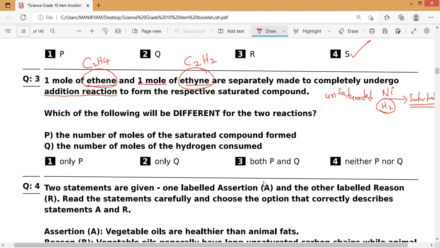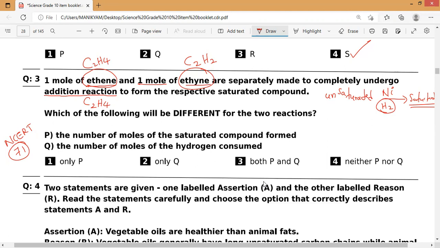So let us write the reactions. Saturated one means ethane. You can see in the NCERT, page number 71, addition reaction, formation of vanaspati ghee, that is hydrogenation of vegetable oils using nickel as a catalyst. That is the example of this addition reaction.